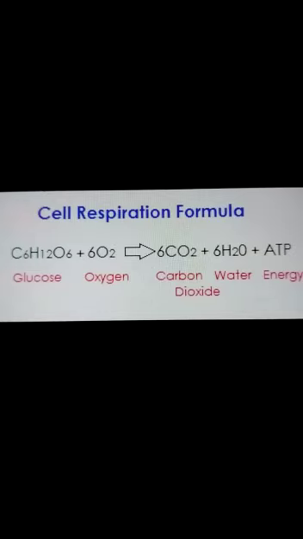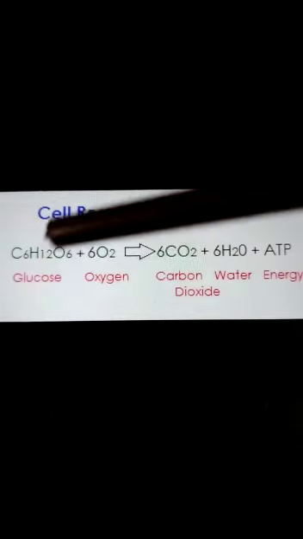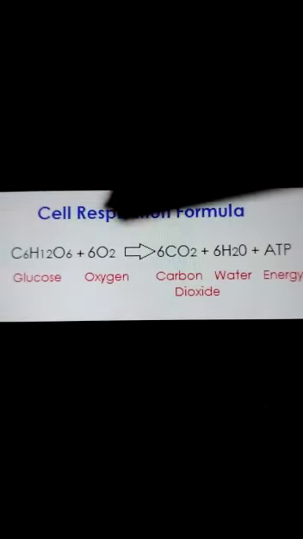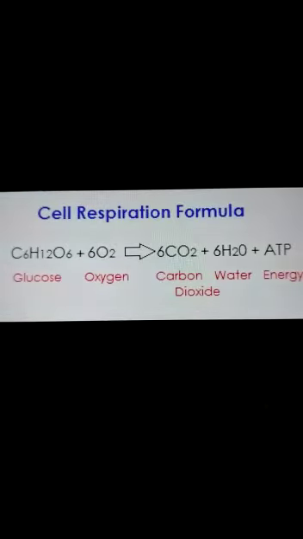So what is aerobic and anaerobic respiration? Aerobic respiration is where energy is released by combining glucose with oxygen. The presence of oxygen to break down glucose and provide energy is called aerobic respiration, whereas anaerobic respiration is the reverse, which means it occurs in the absence of oxygen.